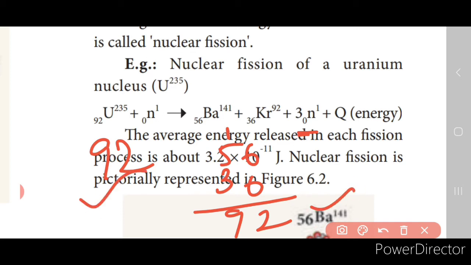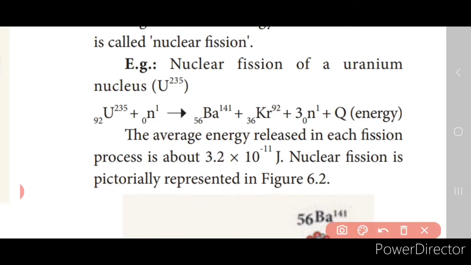It should balance, right? So the atomic number and the mass number should balance on both the reactant and the product side, right? So on both sides it should be balanced. Now here you can see that the atomic number is balancing. Now let's check the mass number. If you see, check the mass number, it is 235. 235 plus 1, it is 236. Now here on the reactant side.